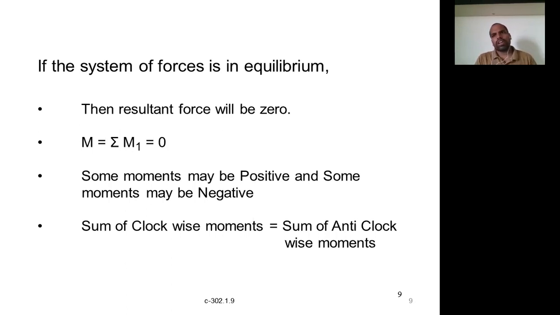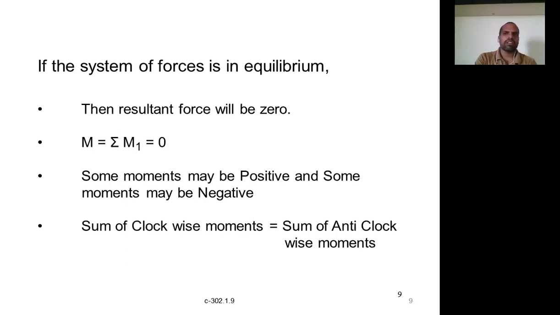For example, if we assign a positive sign to clockwise moments, then it is nothing but the sum of the positive moments. For anti-clockwise moments, if you assign a negative sign, it becomes the sum of the negative moments. Similarly, for the equilibrium condition, the sum of the clockwise moments shall be equal to the sum of the anti-clockwise moments. What is this condition?